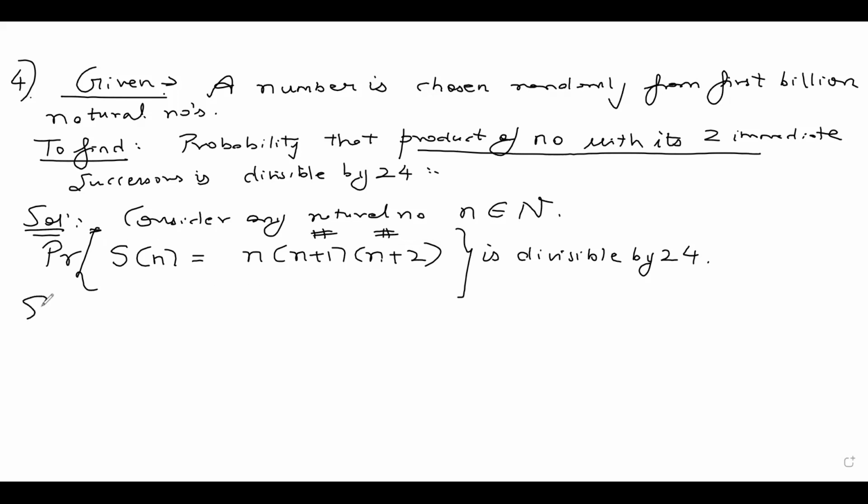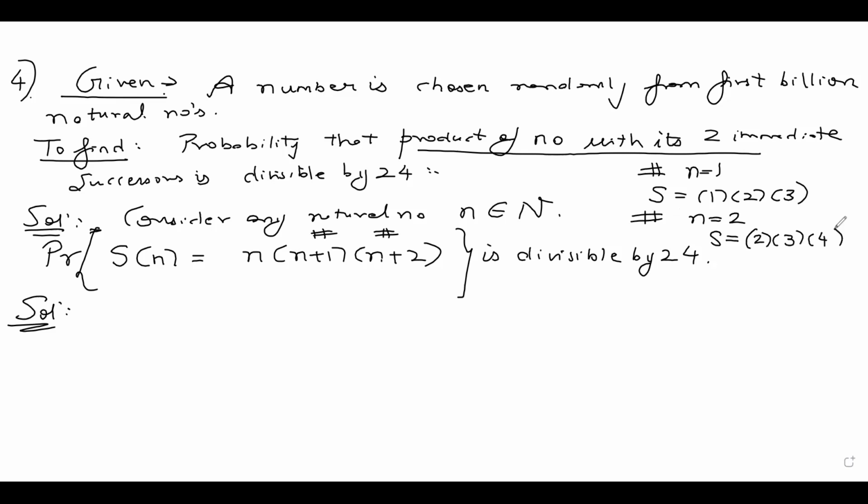Let's quickly work this out. First of all, if you look at any three consecutive natural numbers, suppose I take n as 1, then this will be 1 into 2 into 3. If I take n as 2, then S will be 2 into 3 into 4.